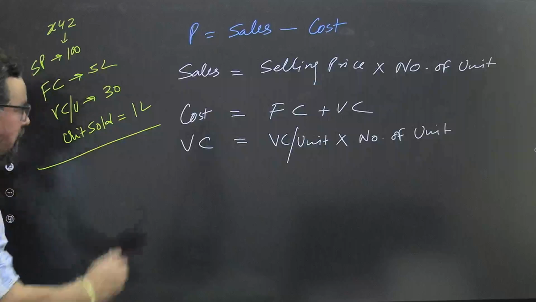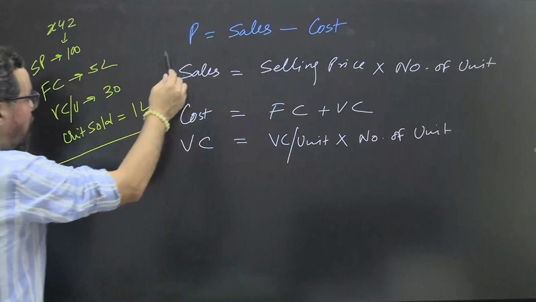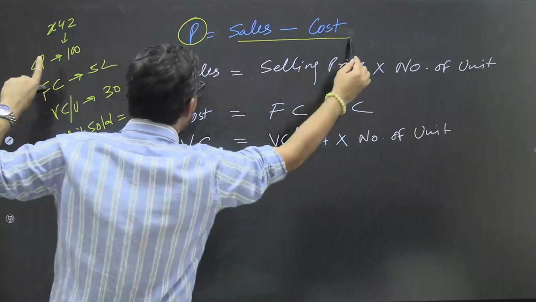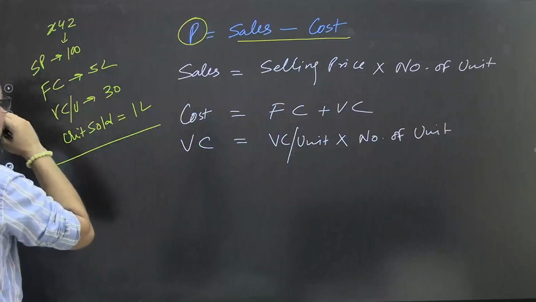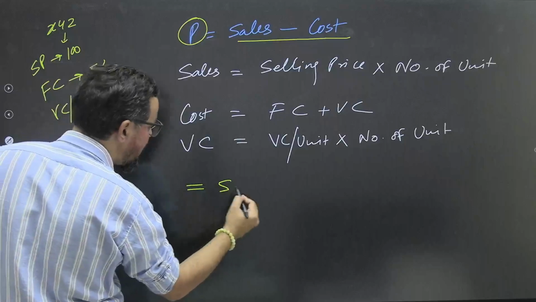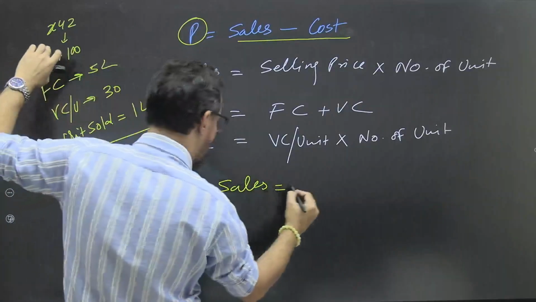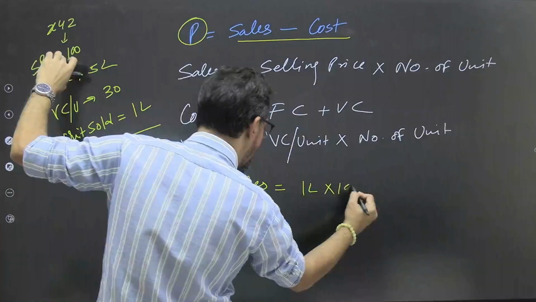First thing, we can calculate the profitability easily. So profit is equal to sales minus cost. First of all, sales is equal to 100 into 1 lakh. ठीक है. 1 lakh into 100. So this is the sales.